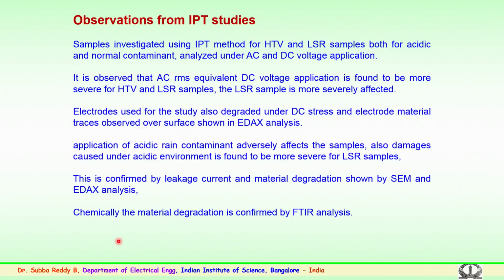This is again confirmed by the leakage currents measured during the experimentation, and the material degradation was also shown by the scanning electron microscope and the EDAX analysis. Chemically, the material degradation was confirmed by Fourier transform infrared analysis. All these support the degradation observed in the experimentation conducted for both AC and DC applications.